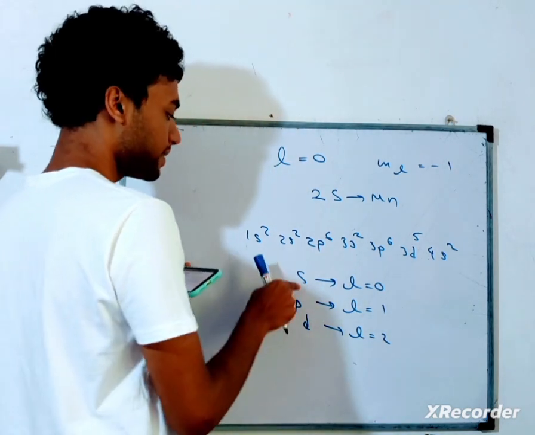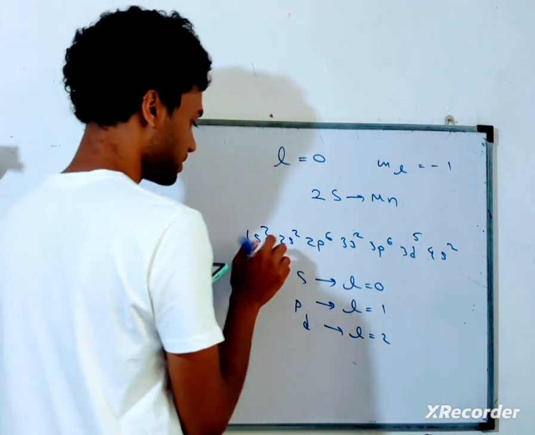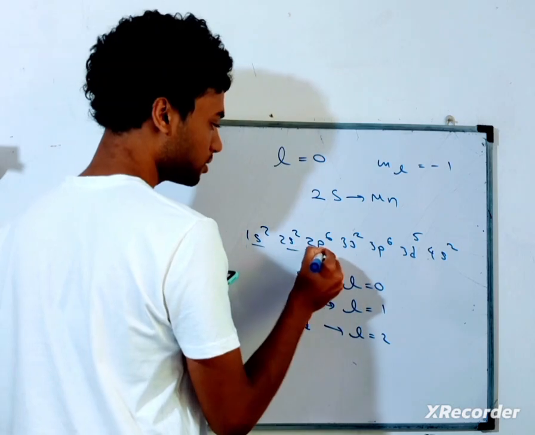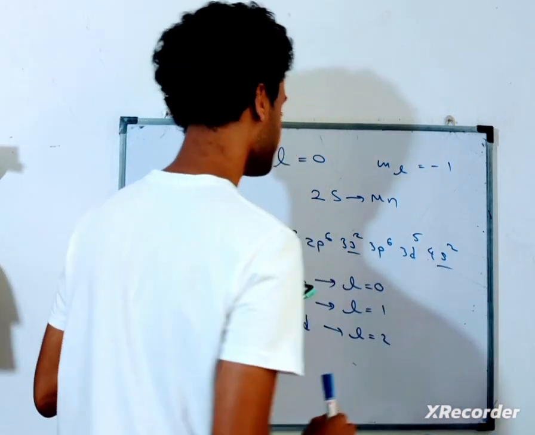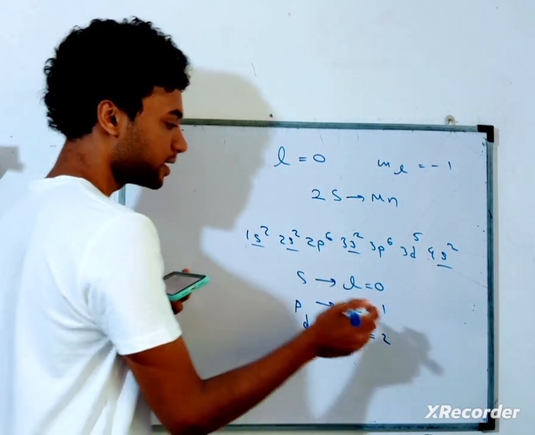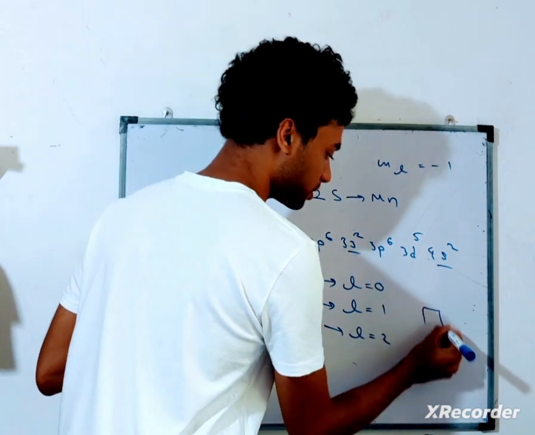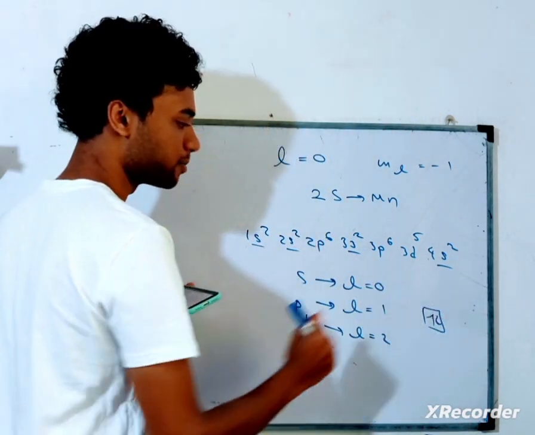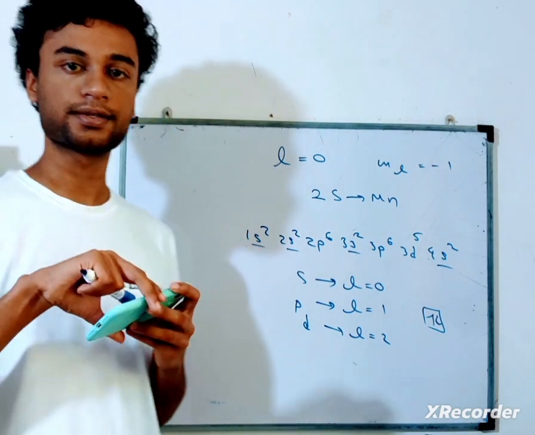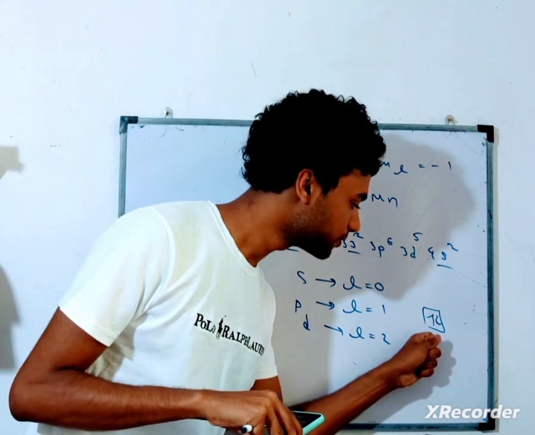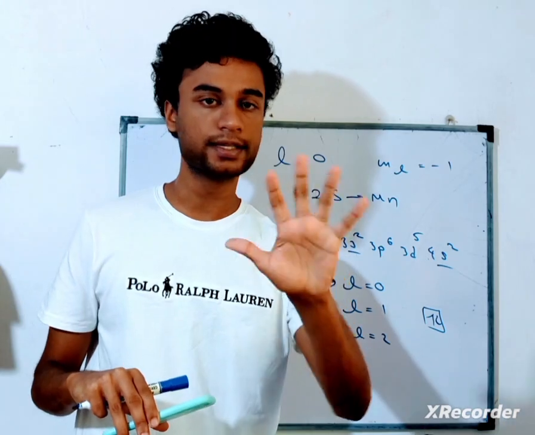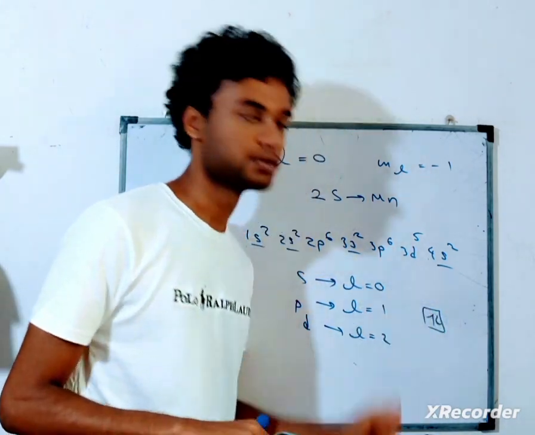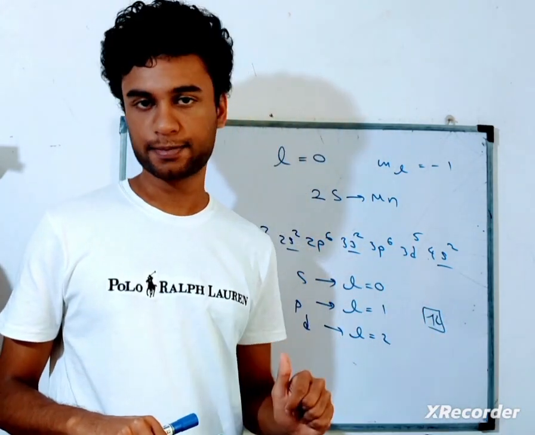Now, the s sub-energy level, where can you see that? You can see it here, here, here, and here. If I represent the orbitals, the s orbital is an orbital within a box, and it has 2 electrons with opposite spins.